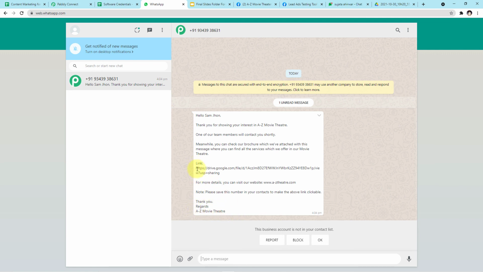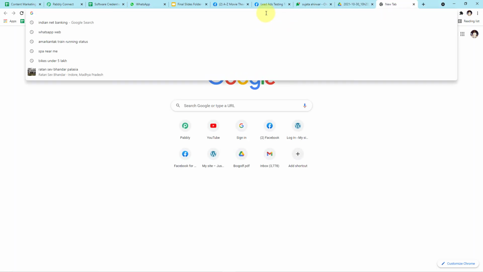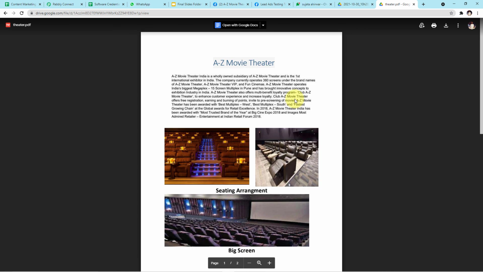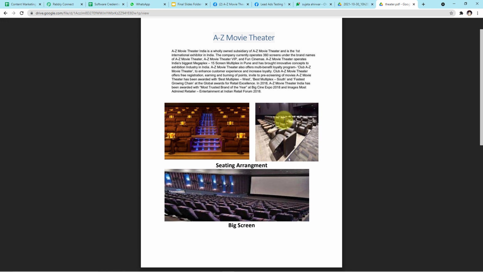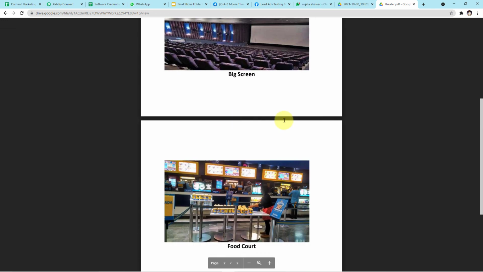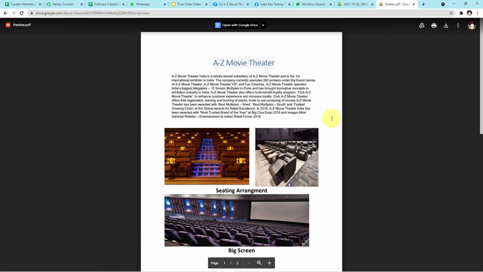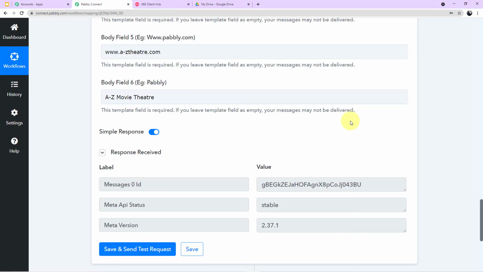Okay. Now let me copy the link and open it for you and let's see if the link opens the same PDF file which we intend to send to our customer. Let me paste it in my new tab. Yes guys, you can see this the PDF file which I have shown you in my Google Drive. This is the same PDF file which I want to send to my customers. So you have seen how perfectly the integration has worked. Now let me take you back to my Pabbly Connect account.